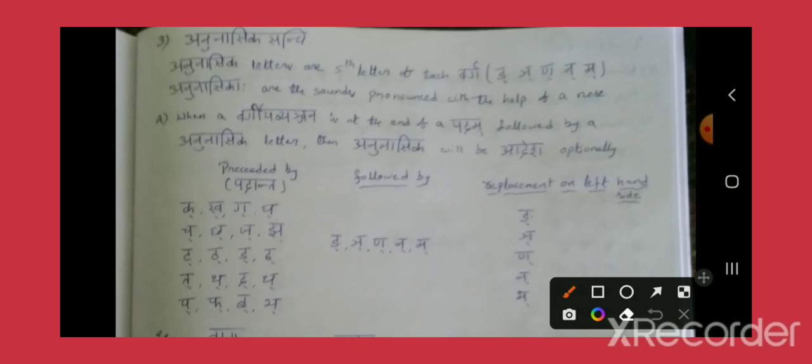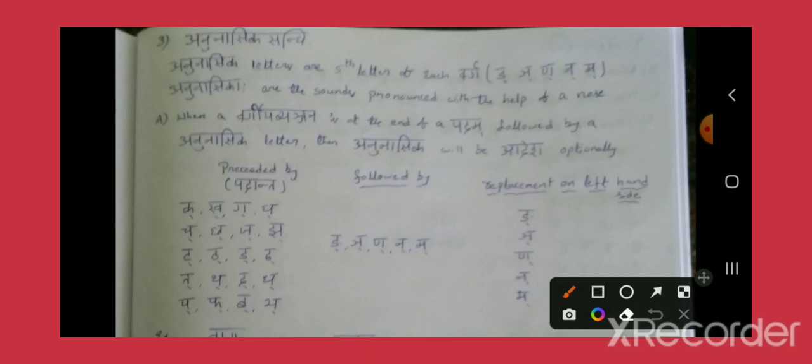And the definition is, when a Vargiya Vyanjana is at the end of a padam, in the sense of a padanta, that is, when any of these consonants are at the end of a padam and followed by any of the nasal letters, then the corresponding Anunasika letter will be its Adesha optionally. So these are the corresponding Anunasika letters and it is an optional Sandhi.